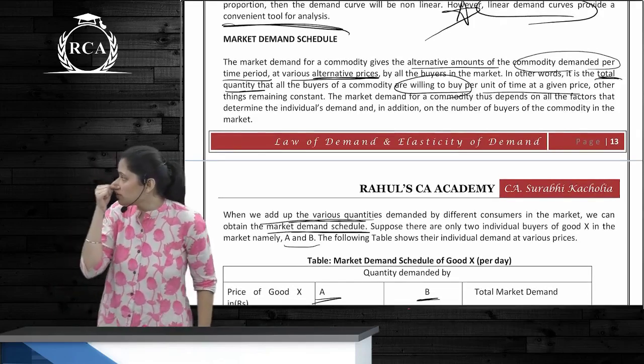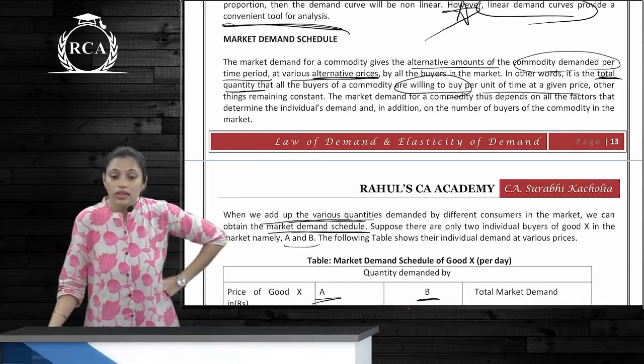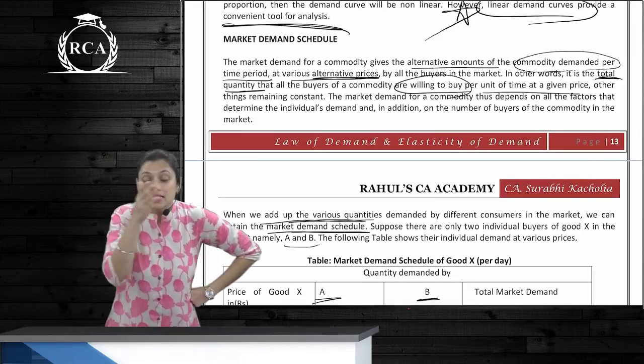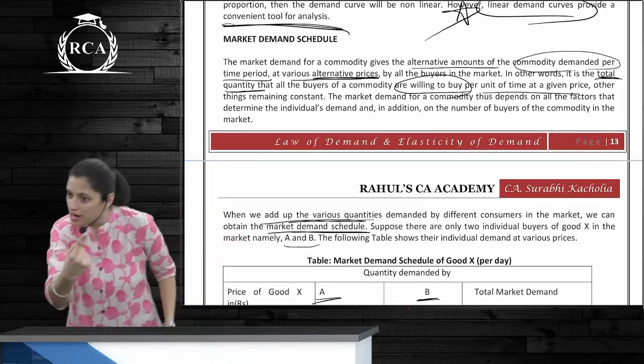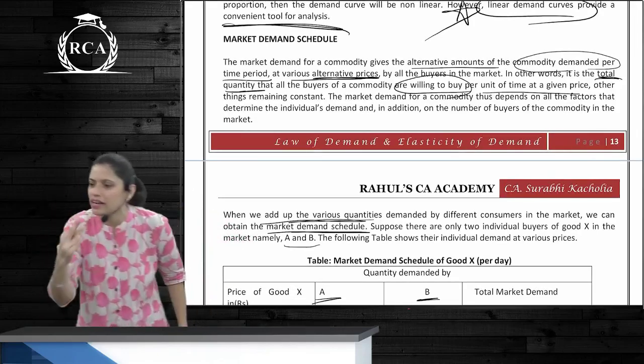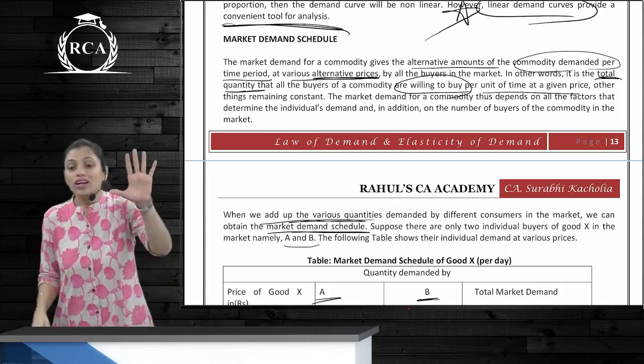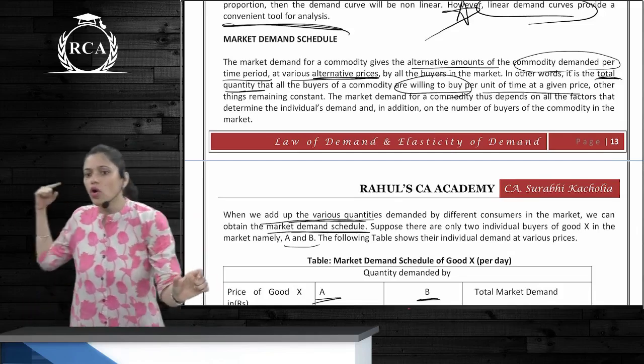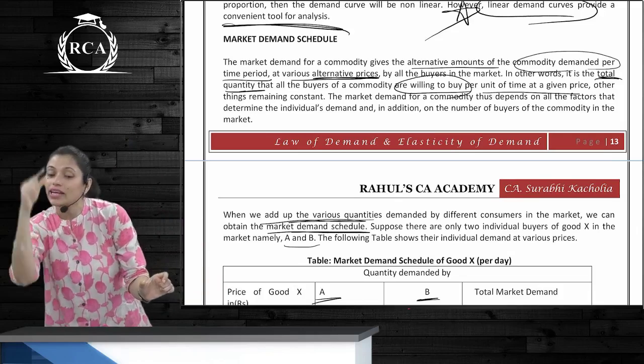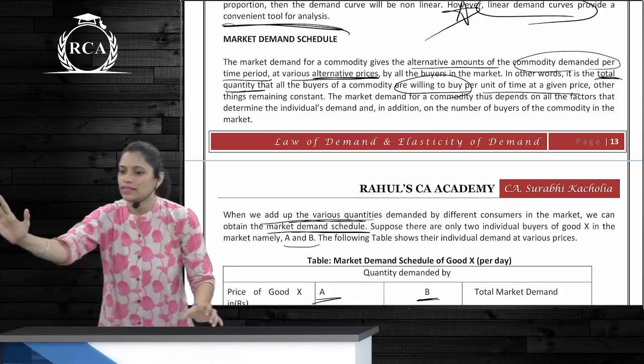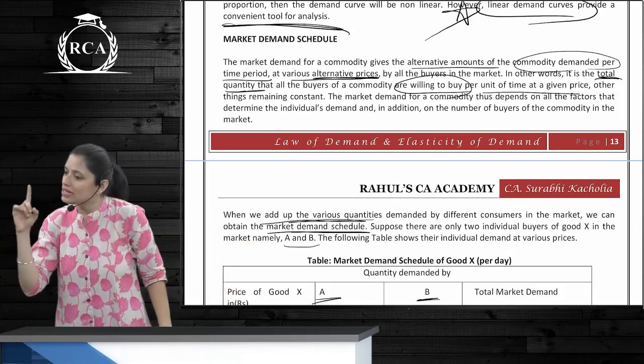Market demand schedule. What is this? It is the sum of all the buyers for that particular product at different prices. What all the buyers in the market are demanding at that price is the market demand schedule.